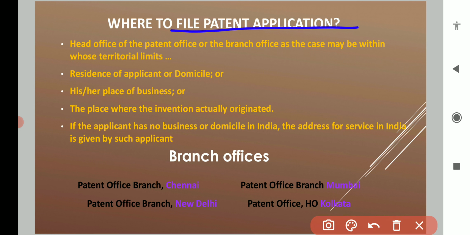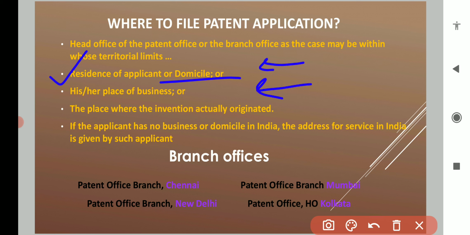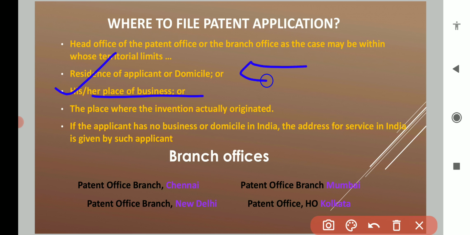Now, there is a head office and some territorial offices also. These are the patent offices where you can file a patent. Basically, before filing a patent you should ensure that you are a resident applicant or have domicile. Means where you are filing the patent application, you should have domicile of that area. Okay, you should have residence there, or if you do not have residence, then your place of business should be that place.